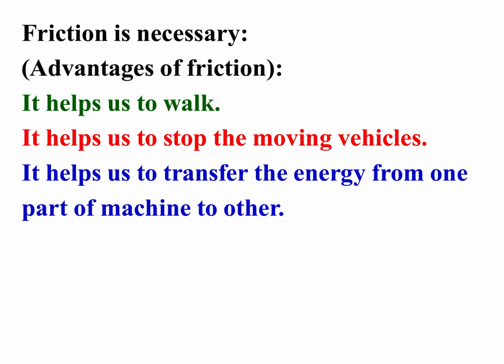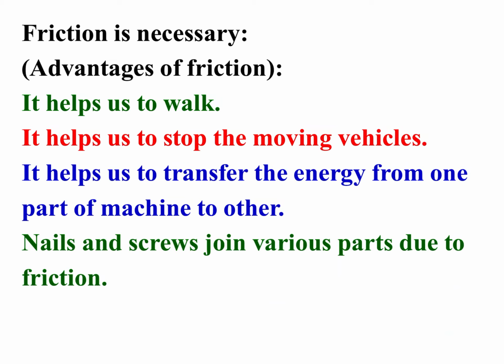It will skid. It helps us to transfer energy from one part of a machine to another. We have seen this in different machines like the atta chakki. There are two wheels and one belt moving over the wheels. Energy is transferred with the help of that belt from one wheel to the other. If friction were not there, the belt would slip over the wheels and energy would not be transferred from the motor to the wheels or to other parts.